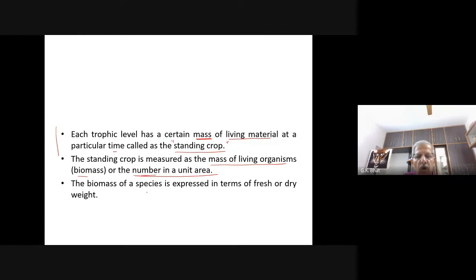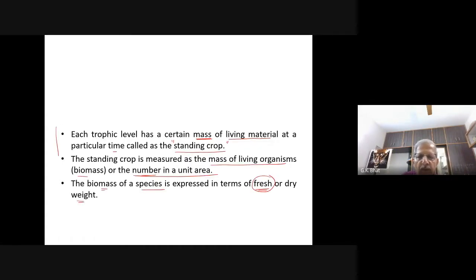The biomass of a species is expressed in terms of fresh or dry weight. Always, biomass is expressed in terms of fresh weight or dry weight. Right, so this is what is always asked. You must know. You have come across standing state in the nutrition chapter, and here you have what is called standing crop.